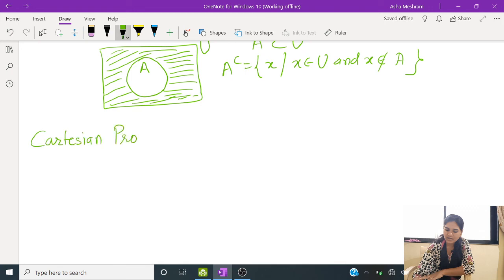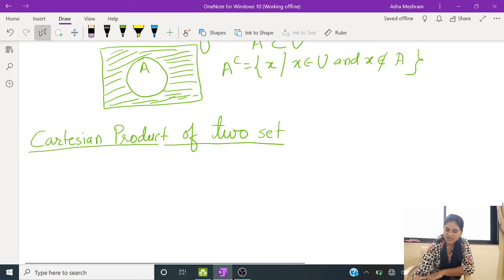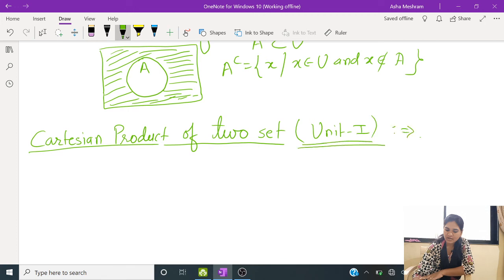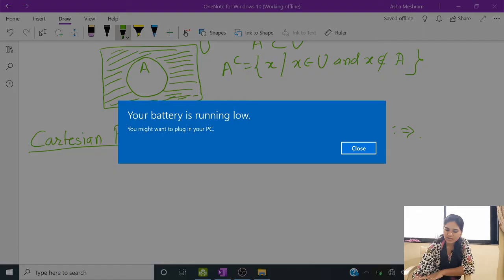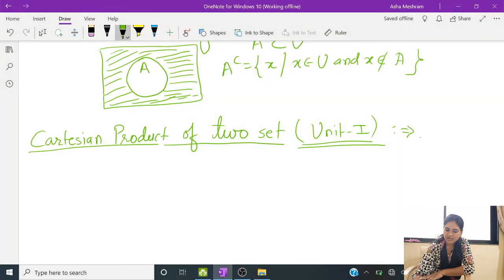From this definition we are going to start our basic syllabus of group theory, and this is the first definition which I am taking here from unit 1, the Cartesian product of two sets.